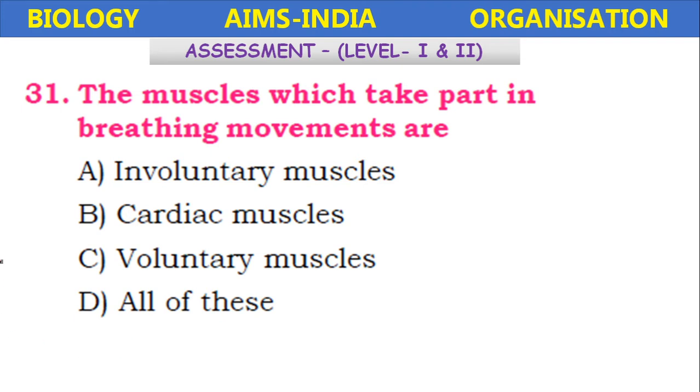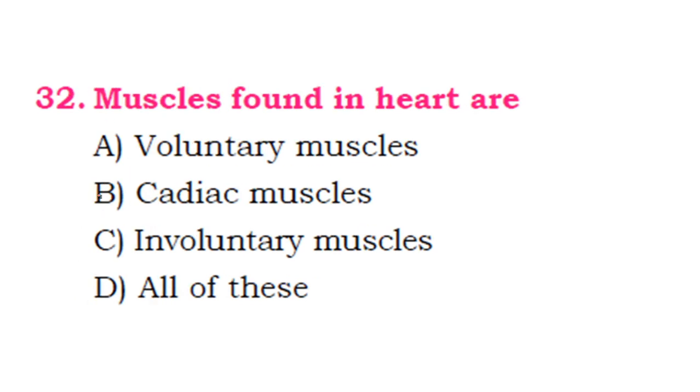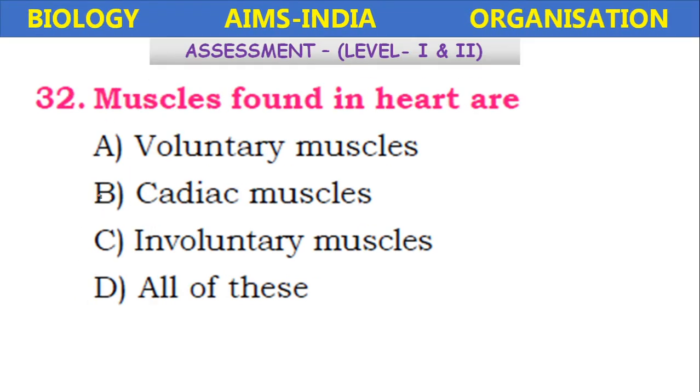It is the involuntary muscles which are present in the breathing process, present in the lungs. The muscles found in the heart are voluntary muscles, cardiac muscles, involuntary muscles. All of these. The muscles present in the heart are called cardiac muscles.